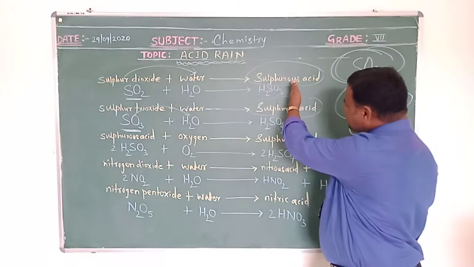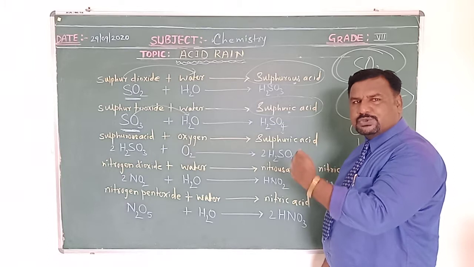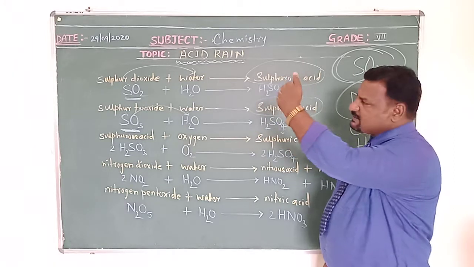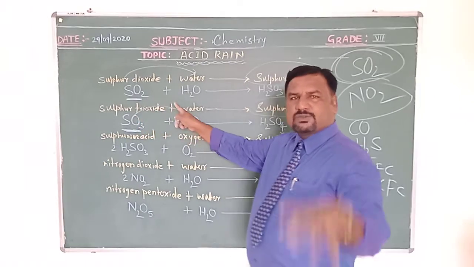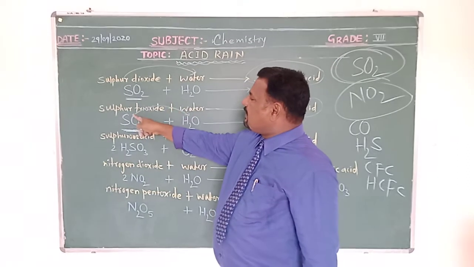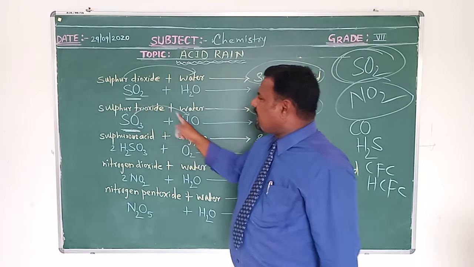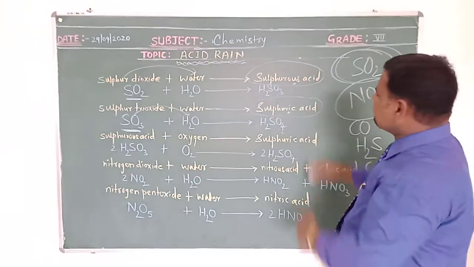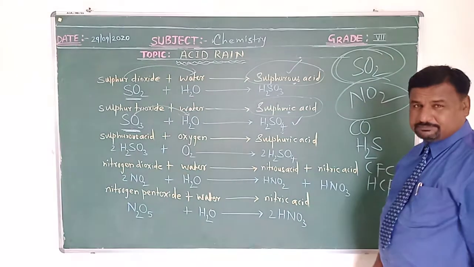How are this sulfurous acid and sulfuric acid formed? They are formed due to the oxides of sulfur, like sulfur dioxide and sulfur trioxide. These are released from the smoke of industry and added to the atmospheric air. Further, these oxides of sulfur, SO3 and SO2, react with water to form acids like sulfurous acid and sulfuric acid.